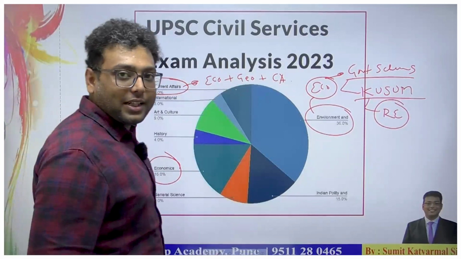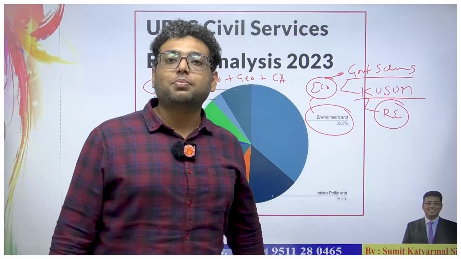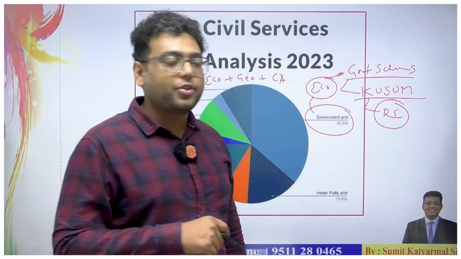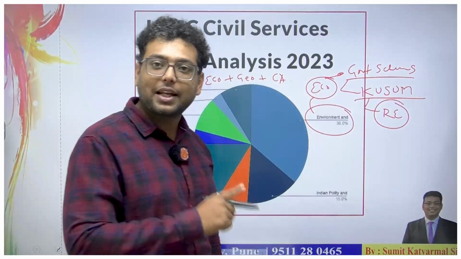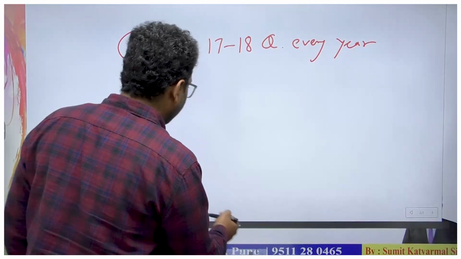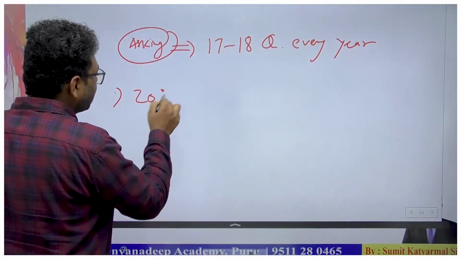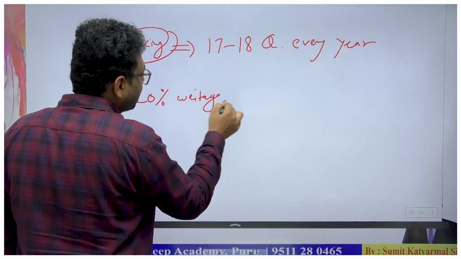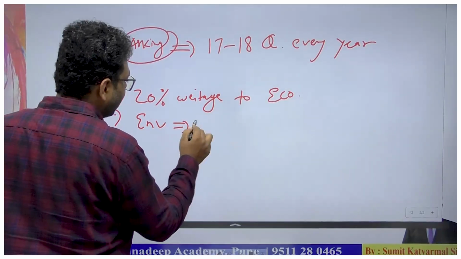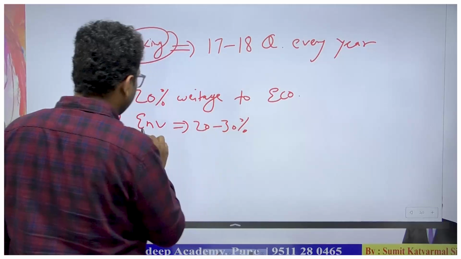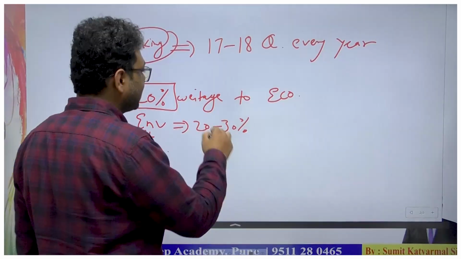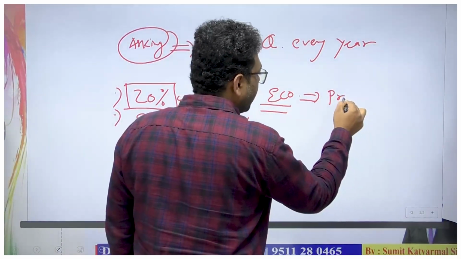So this is the complete analysis of the questions asked by UPSC till date, till 2023, in the prelims. This is not the analysis for the mains, this is the analysis for the prelims itself, and we can see that UPSC is almost giving 20% weightage to the economy. Even environment is carrying 20 to 30% weightage, with environment including the geography part. So it is one of the highest weightage subjects from the prelims point of view.